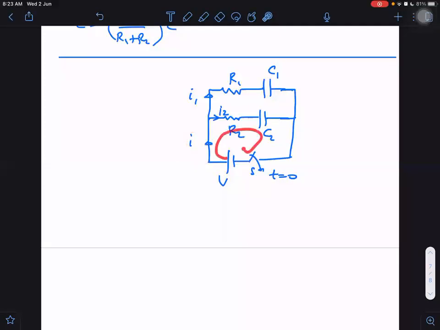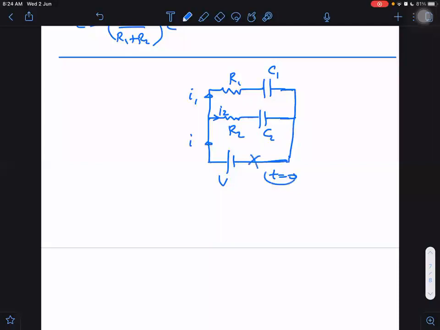When we write the KVL equation here, there is no resistance in this part. Is there any resistance in this part? No resistance, right? If there is no resistance in this part of the circuit, this is an ideal battery, so I will not appear in our equation. What will our equation be like? Let us write one KVL equation. Here I will write the equation also and you will understand how to write the equations.